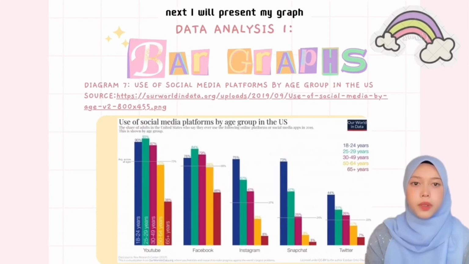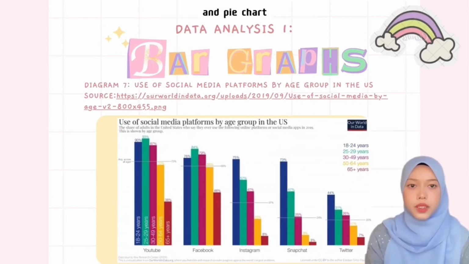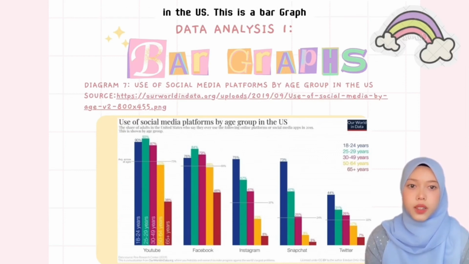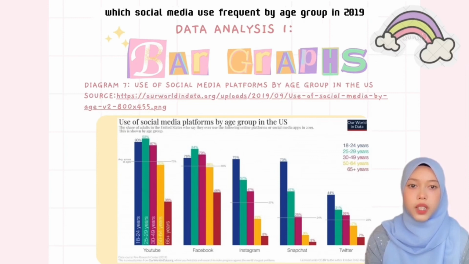Next, I will present my graph, which is a bar graph and pie chart. My graph title is Use of Social Media Platform by Age Group in the US. This is the bar graph. Now, I will explain about my graph. The graph shows the number of people who use which social media most frequently by age group in 2019.